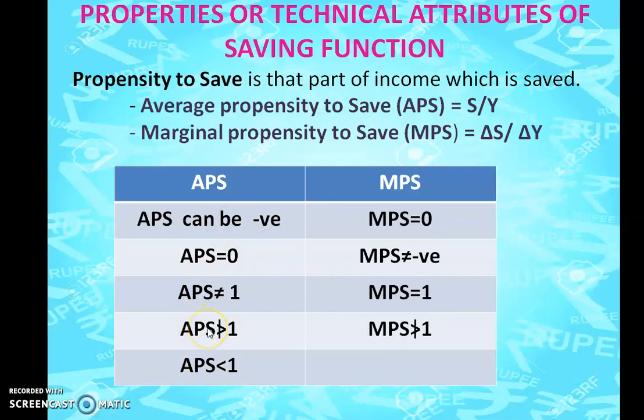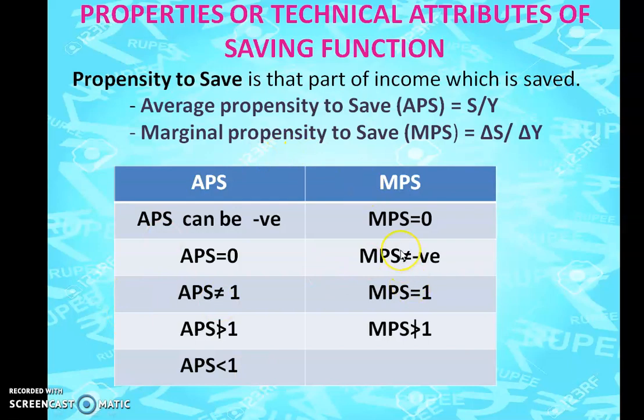In the same way, APS can never be greater than 1, because you can't save more than your income. If your income, for example, is 10,000 rupees, you can't save 12,000 rupees. So that's the reason APS will always be less than 1.